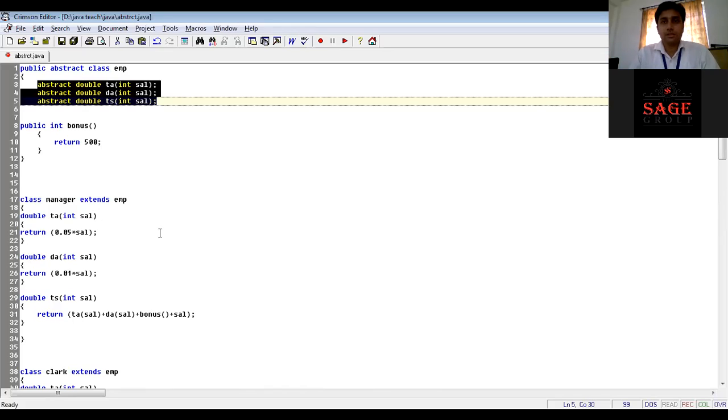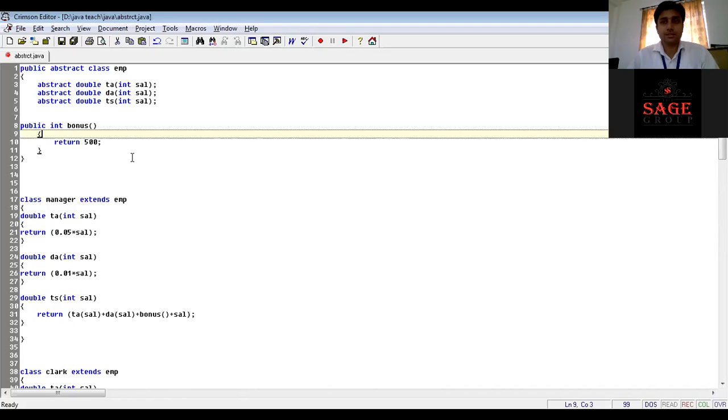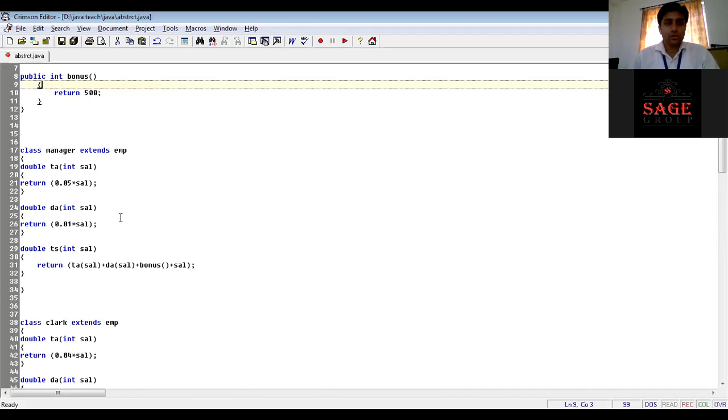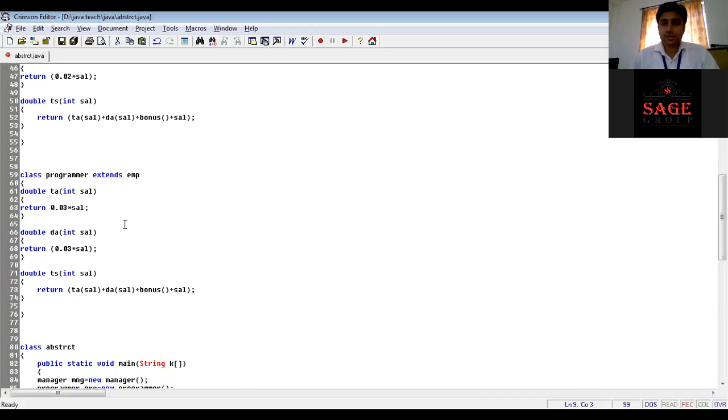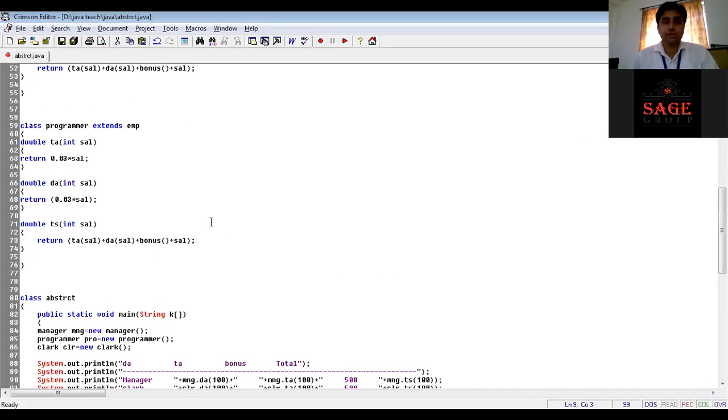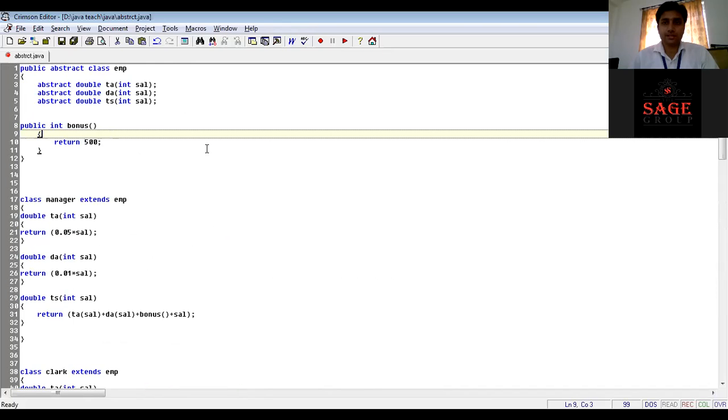That logic is very important from the real-time implementation point of view, where we are basically ensuring that this approach provides fewer chances of mistakes. So this is all about the abstract class, and you know very well what the concept of extends is. Extends means the concept of inheritance.